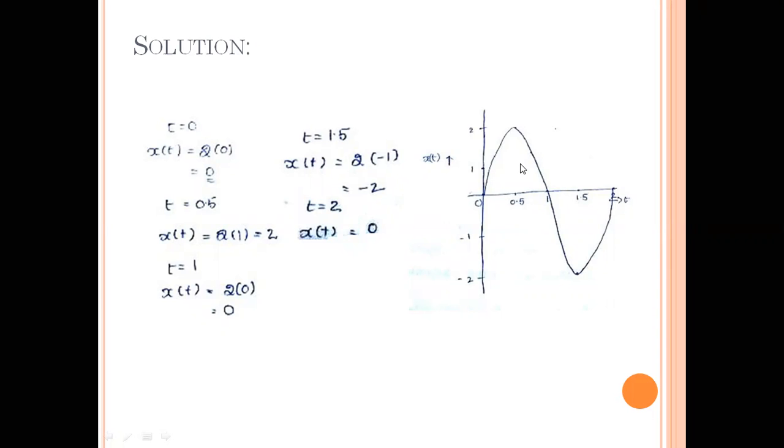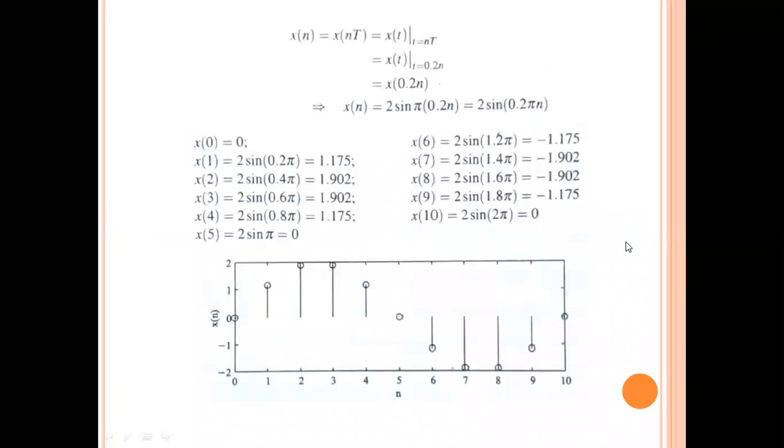Now, after that, you are asked to sketch the discrete time signal from the same function 2 sin pi t. Now we will see how to draw the discrete time signal from the given continuous time function, that is x of t is equal to 2 sin pi t. Now please see here. Look at this formula, I am placing my cursor: x of n is equal to x of n into capital T, that is equal to x of t at t is equal to nT.